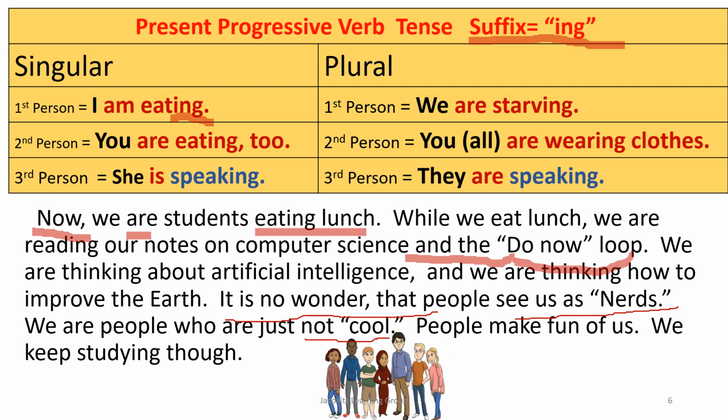So you see the present progressive is here, with -ing. It's what you're doing now. We are eating lunch. You will often hear people say, we're eating lunch. We're eating. But it's really, we are eating. You have to know the correct part of speech. You have another one here where they say, we are thinking.